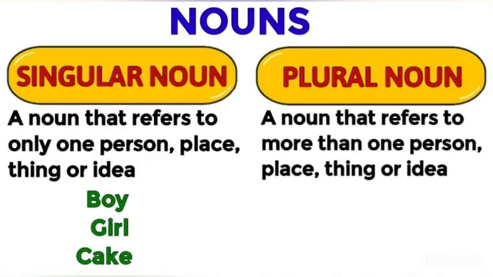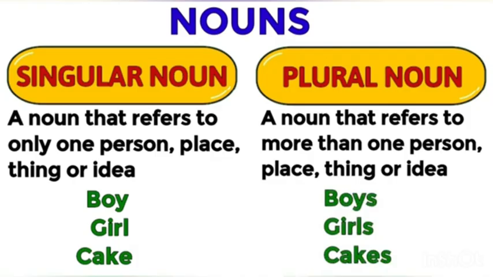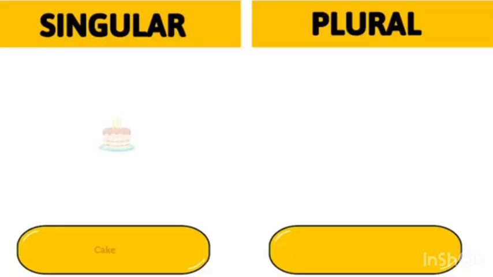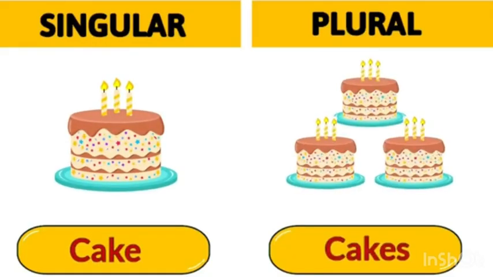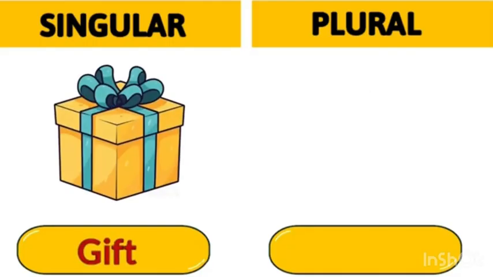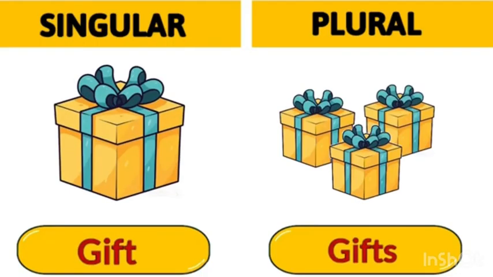A plural noun is a noun that refers to more than one person, place, thing or idea. For example, boys, girls, cakes. Now we can understand better with the help of more singular and plural nouns. For example, cake, cakes. Gift, gifts.